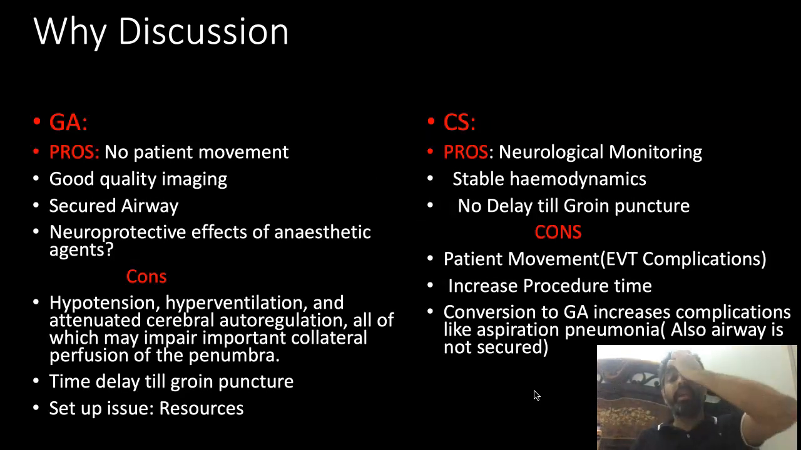There have been enough articles on whether we should go for general anesthesia or conscious sedation in mechanical thrombectomy. There are some pros for general anesthesia, like there is no patient movement, good quality of imaging, and the airway is secured. There are some cons as well, like hypotension, which is the main culprit and has been posted in various studies, then there is a time delay, and sometimes setup issues and resources as well. As far as conscious sedation is concerned, neurological monitoring is easy, hemodynamics are stable, and there is no delay till groin puncture.